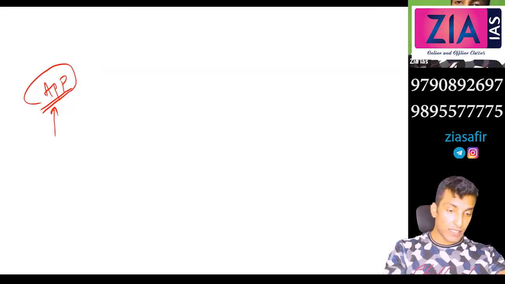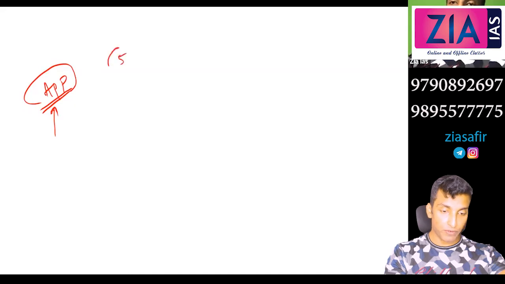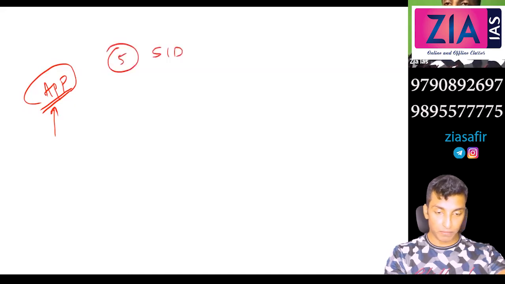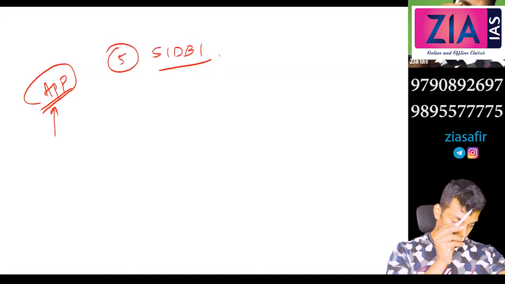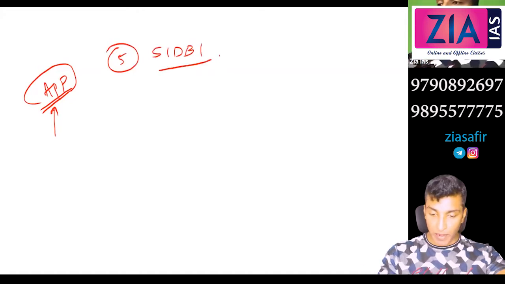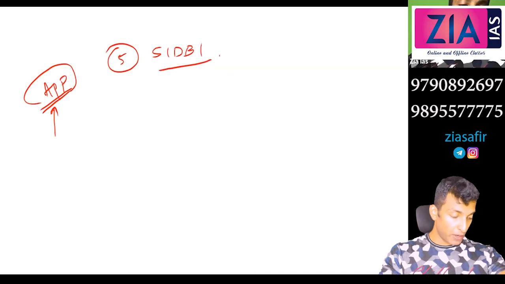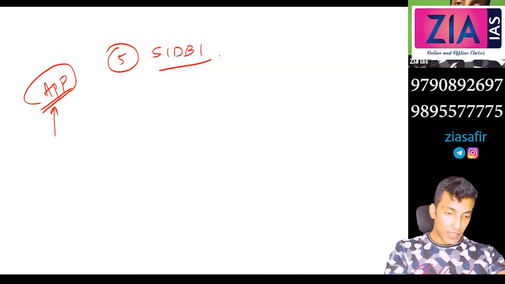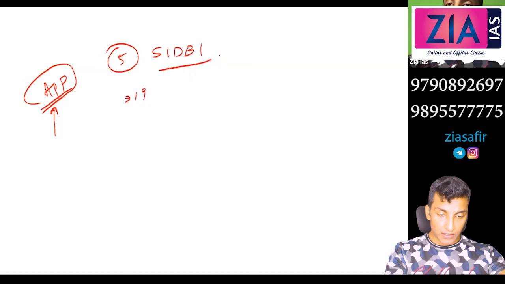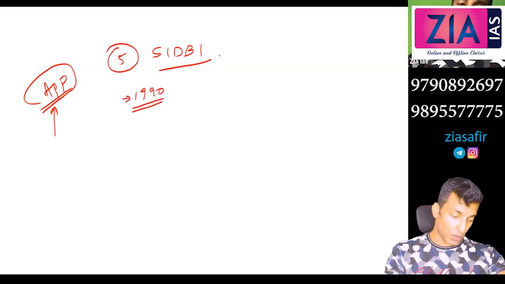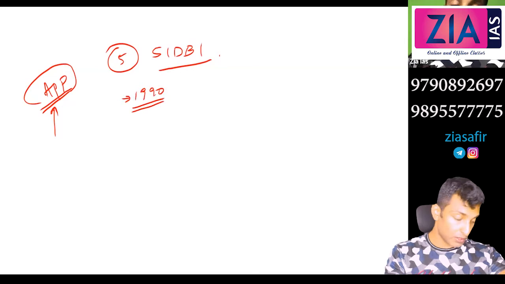So next one, SIDBI. Number 5, SIDBI. Small Industries Development Bank of India. Established in 1990. See, this year they will ask you in the chronological order. Last to last year also they have asked this chronological order. So you need to know this.